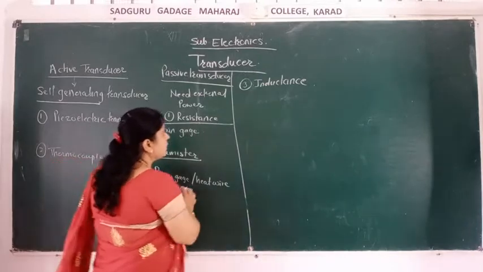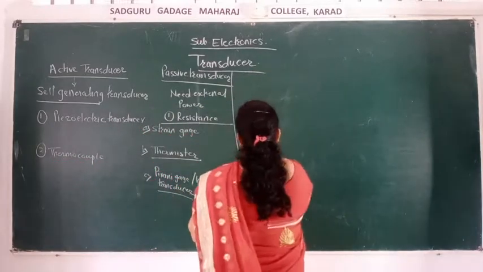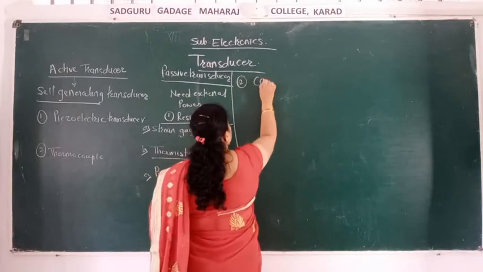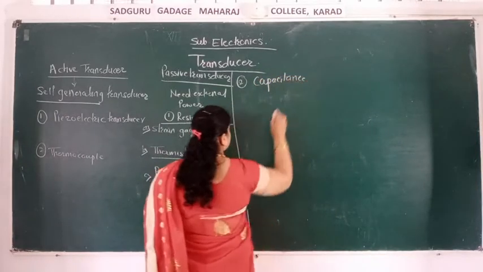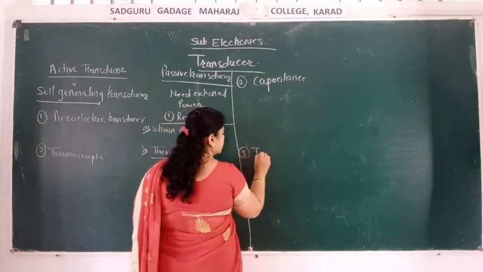I will write it here: resistance, capacitance, and then inductance.